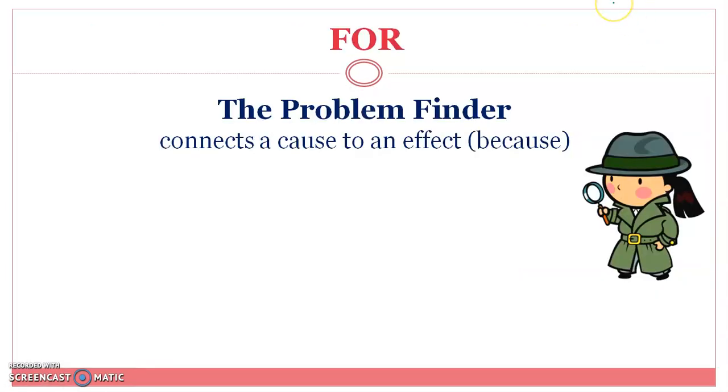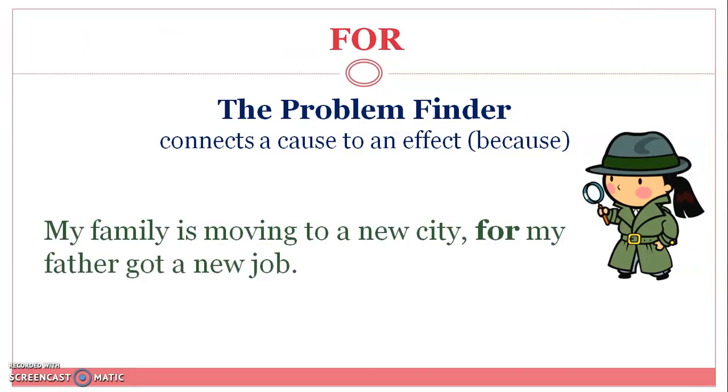For is the problem finder that connects a cause to an effect. Example, my family is moving to a new city. This is the effect. For my father got a new job. This is the cause why the family is moving to a new city.